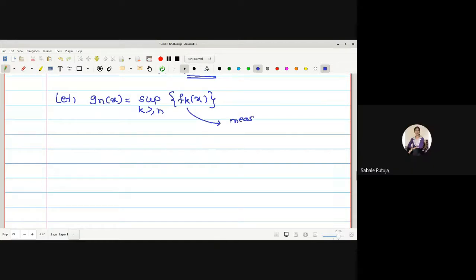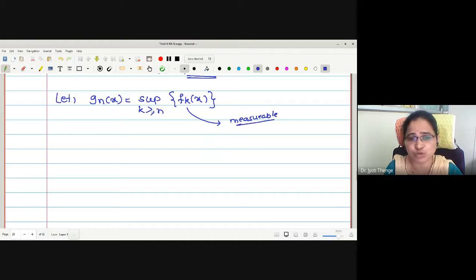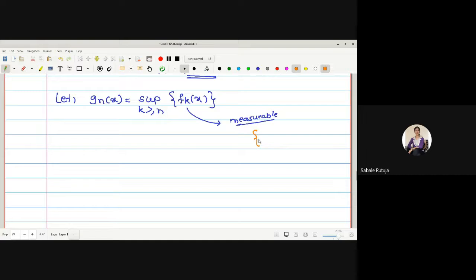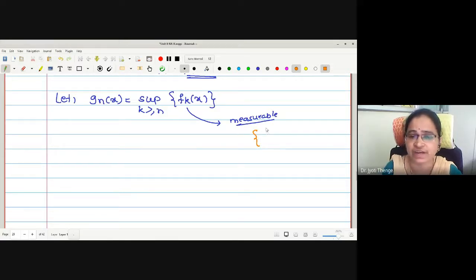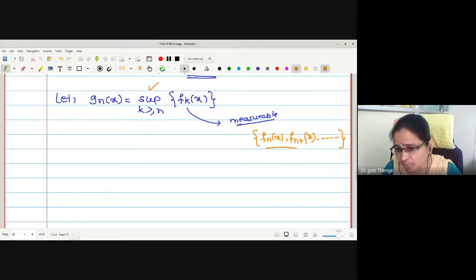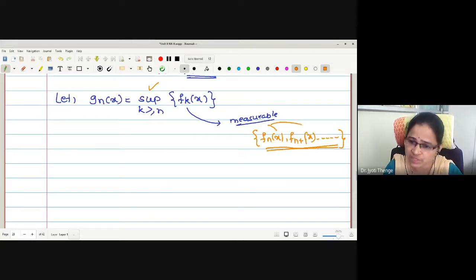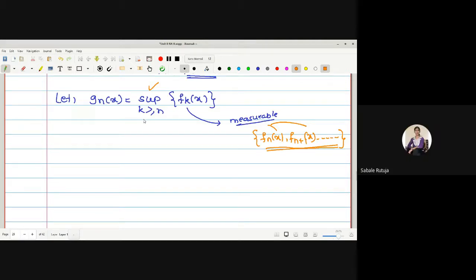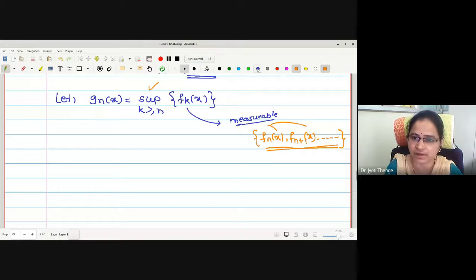These are measurable. Then what were we taking the supremum of? Measurable sets. It is an infinite set: f_n of x, f_(n+1) of x, and so on. For k greater than or equal to n, it is the supremum of this arbitrary infinite set where every element is measurable. Therefore, by the third step, this g_n(x) is measurable.